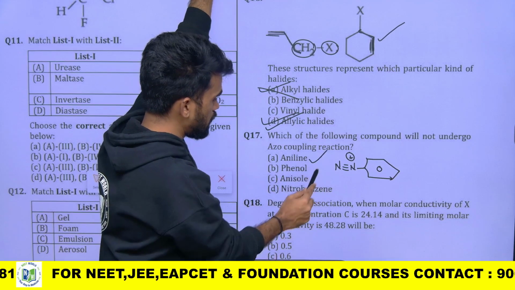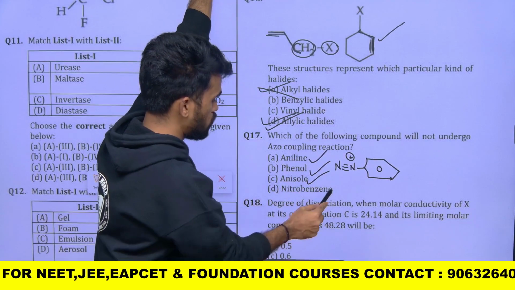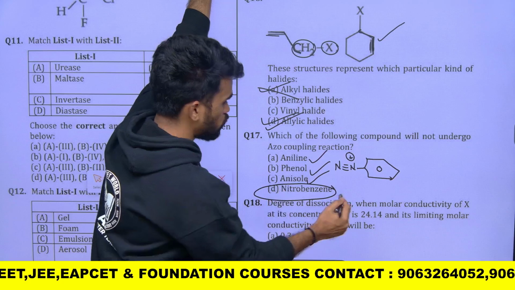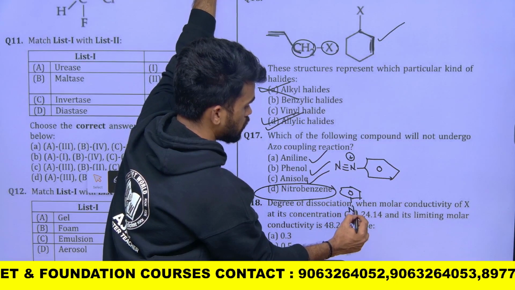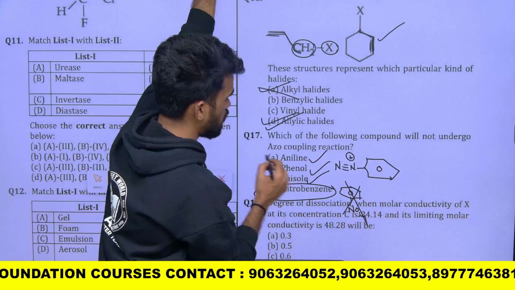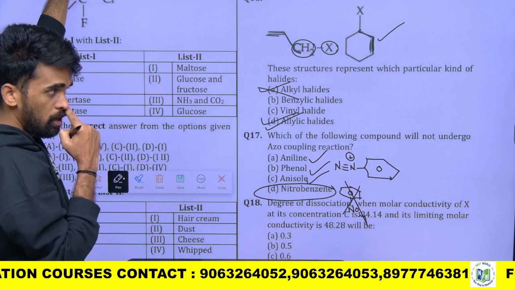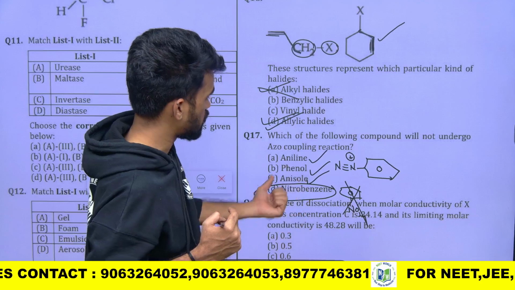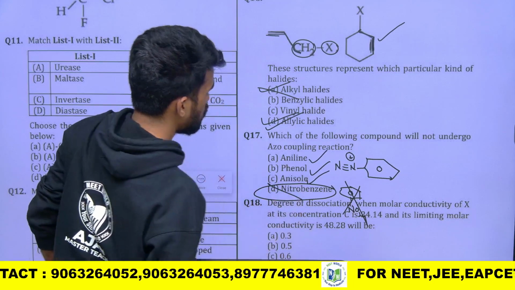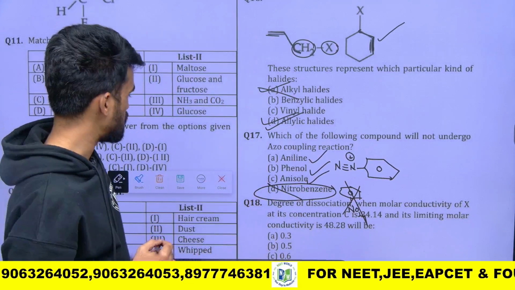Aniline can react, phenol and anisole also, but not nitrobenzene, because nitrobenzene is electron deficient. The nitro group will withdraw the electrons, therefore it won't react with this diazonium chloride. Azo coupling is not possible in option D. You can choose D as the option.